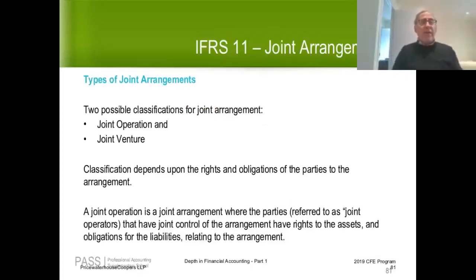Now, I mentioned at the very beginning of the lecture that there are 2 possible classifications for joint arrangement. There are joint operations, and then there are joint ventures. And whether we classify an arrangement as a joint operation or a joint venture really depends upon the rights and obligations of the parties to the arrangement. A joint operation is a joint arrangement where the parties, who are referred to as joint operators, that have control of the arrangement have rights to the individual assets as well as obligations for the individual liabilities relating to the arrangement.